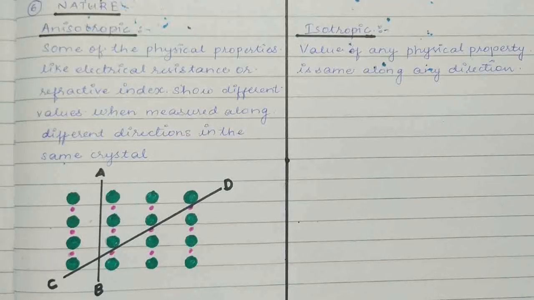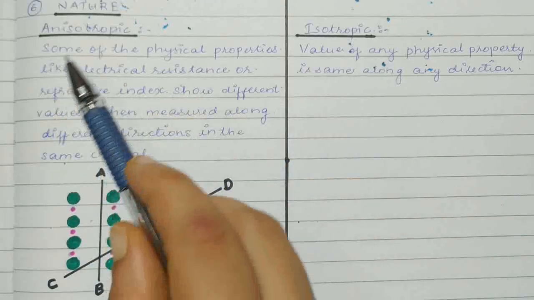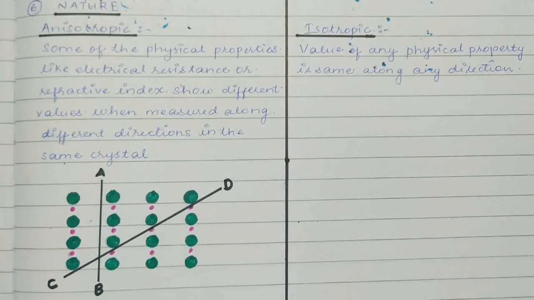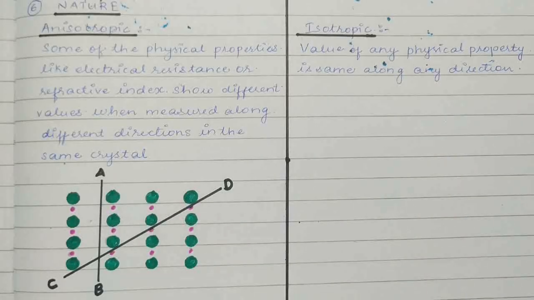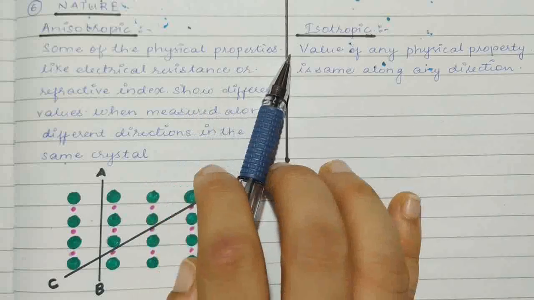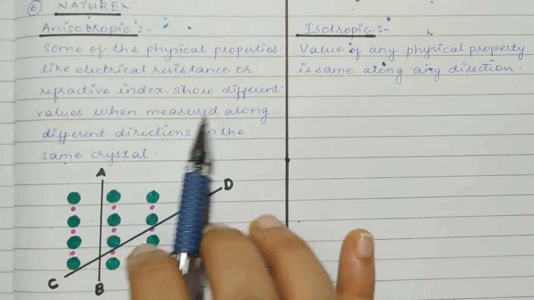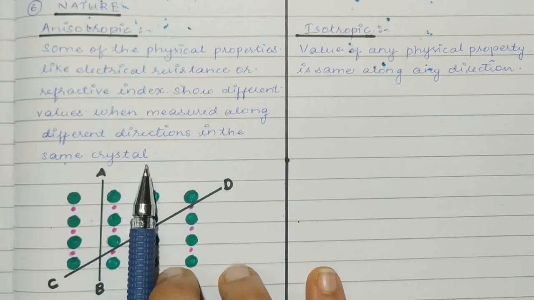So the sixth point of difference is their nature. Here you have to know two terms, that is anisotropic and isotropic. So what is the meaning of that? Some of the physical properties like electrical resistance or refractive index show different values when measured along different directions in the same crystal. So this is an important definition.